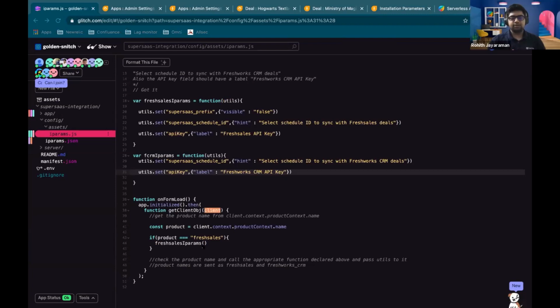So you can just pass the utils. The utils will be available in the iparams.js. So you can just say freshsales iparams of utils.